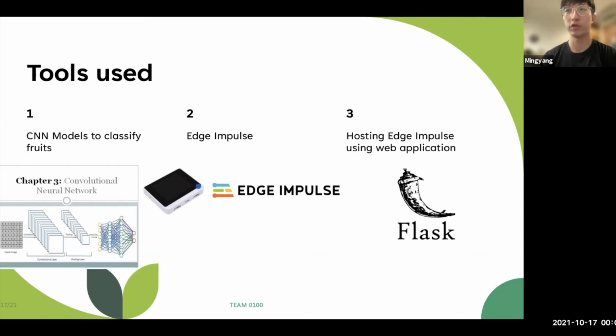The second tool that we use will be Edge Impulse. With a production plant expected to process large amounts of produce at any time, it is crucial that this implemented strategy to reduce wastage does not influence their production rate and lower productivity. The ability to easily deploy the actual trained machine learning model onto edge devices such as phones allows for a much faster response time, as the computations will be evaluated on the devices themselves rather than being sent to a backend server, which may result in delays in responding and may flood the network.